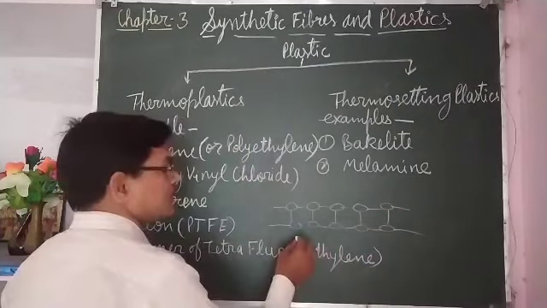Not only are they arranged in linear way, they are linked with other molecules in cross-linked arrangement. That is found in thermosetting plastics, and on heating this cross-link arrangement increases. So that's why they are not able to be reshaped by heating again and again.